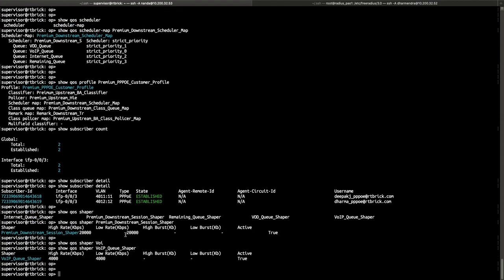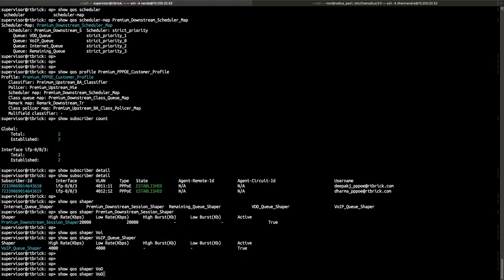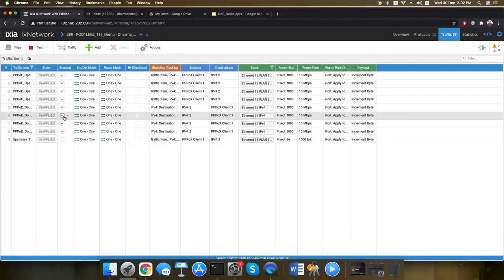Here the VoIP queue is shaping at 4 Mbps and the total session shaping is happening at 20 Mbps. If you look at the VOD queue, this is also shaped at 10 Mbps. So VoIP queue is shaping at 4 Mbps, VOD queue is shaping at 10 Mbps and the total session shaping is happening at 20 Mbps. Now let's look at the upstream policing, at what rate it will be policing.